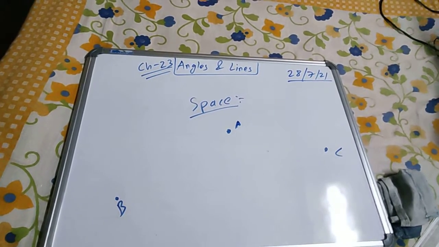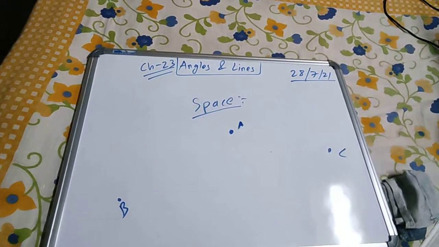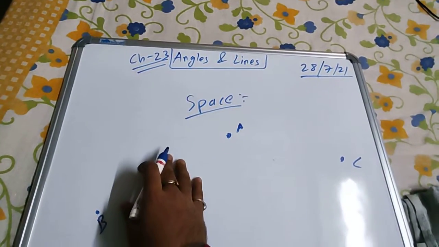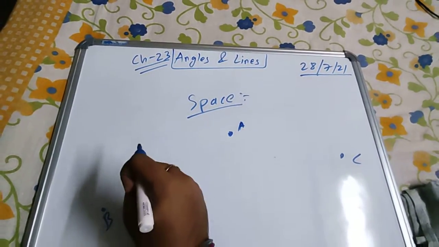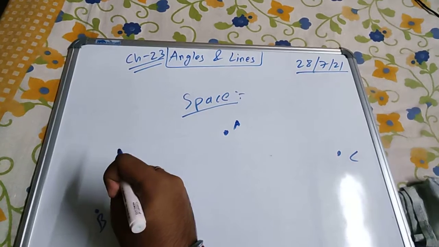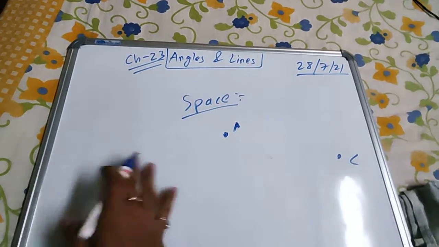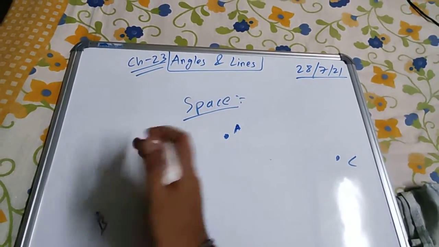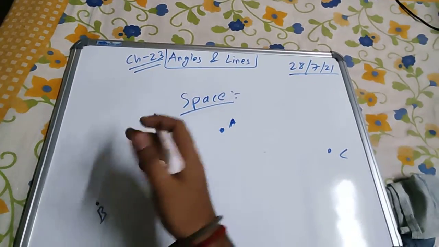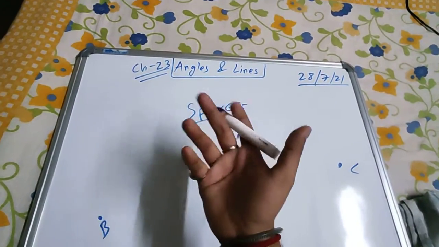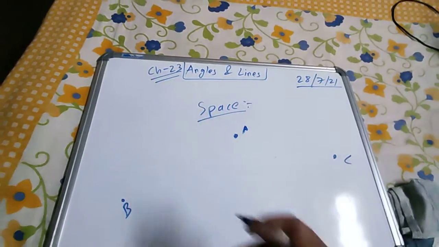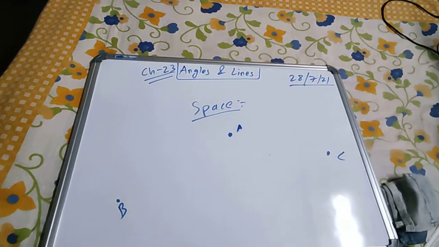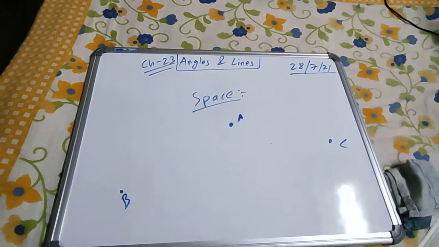All possible points present inside the universe are contained in space. It is all around us. There is nowhere that you cannot find space. The air moving around us is moving in free space. Everything that we can see is a part of space.